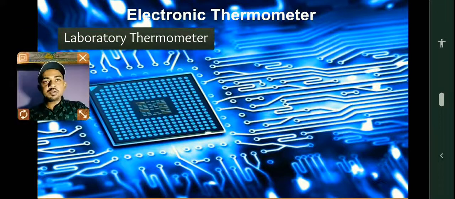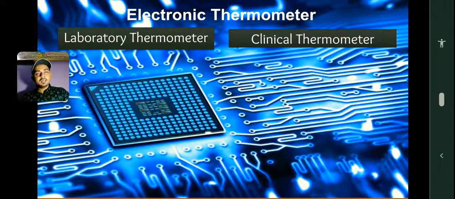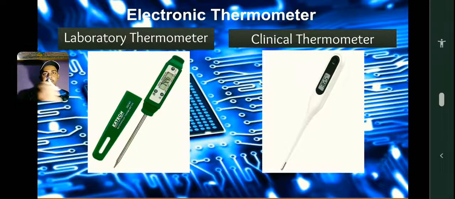It also has two types, laboratory and clinical. The same difference is here. Let's see the image. This one, the white one on the right on your screen, is a clinical thermometer. The same difference is here also, my dear students, the range of temperature. A laboratory thermometer will have more range, from minus 100 up to plus 100, but a clinical thermometer will have a shorter range, the range over which human body temperature varies.